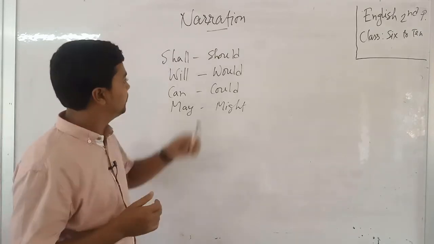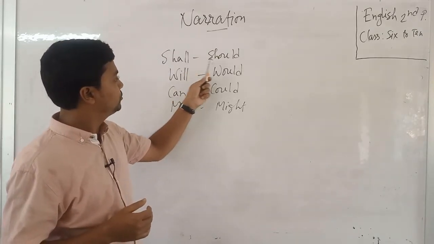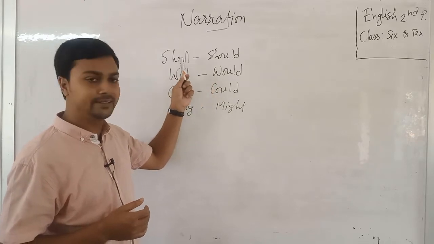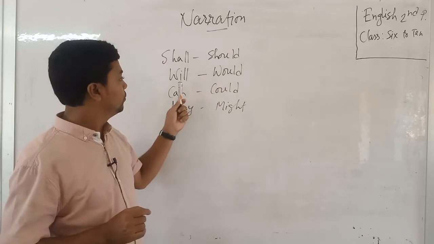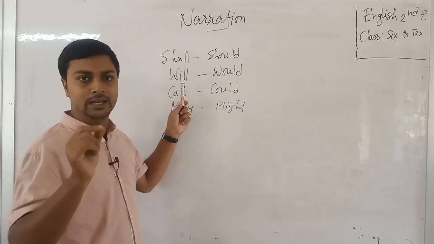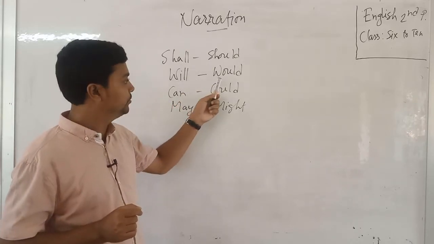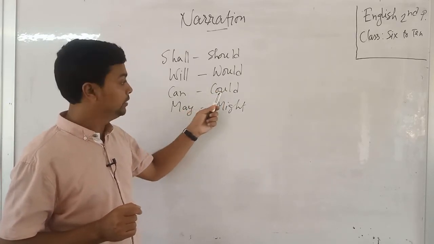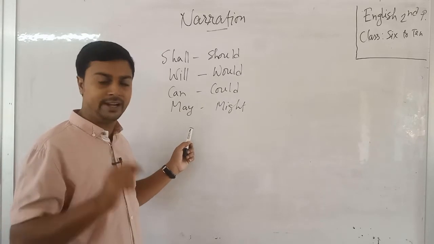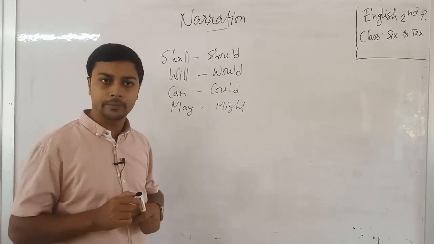So have a look at the board. When we find shall in direct narration, we use should. When we find will in direct narration, then we use would. When we find can, we use could, and when we find may, we use might.